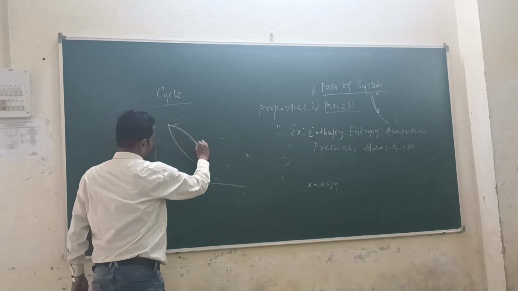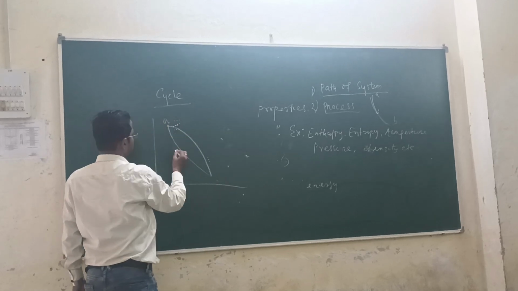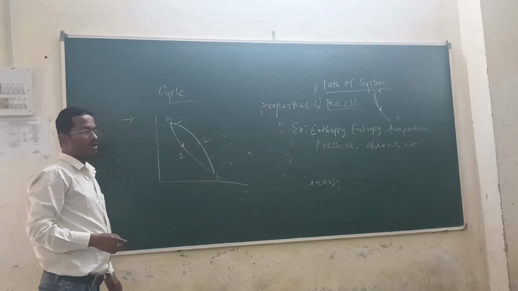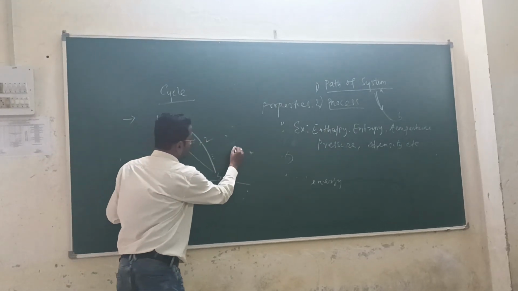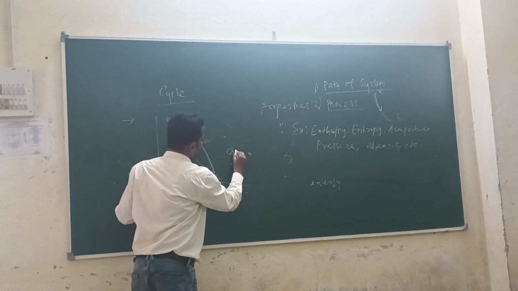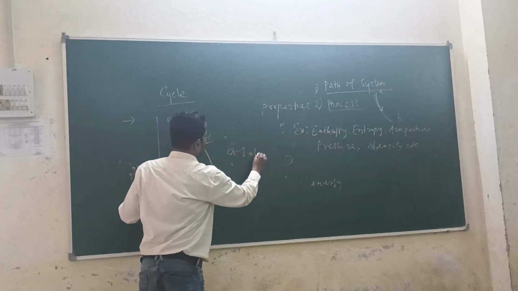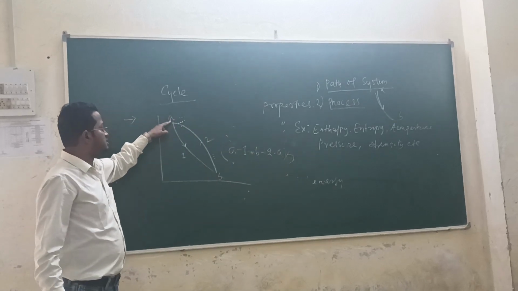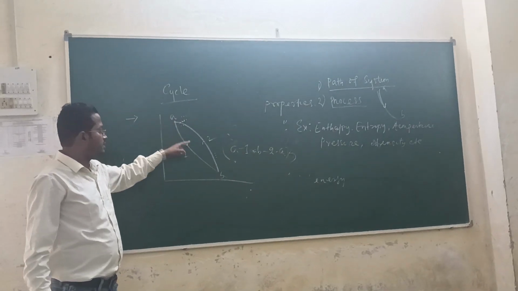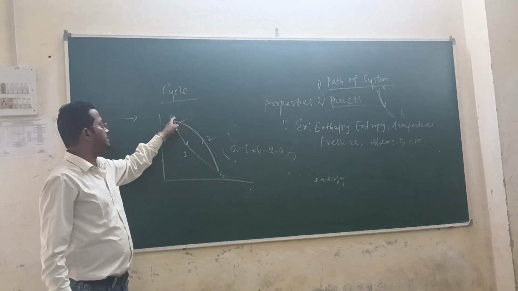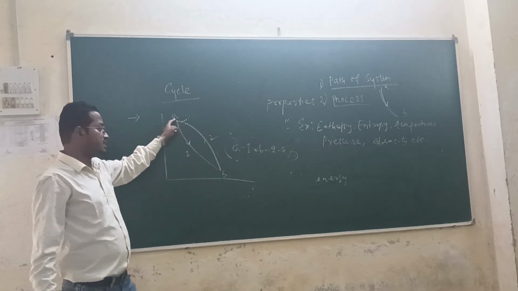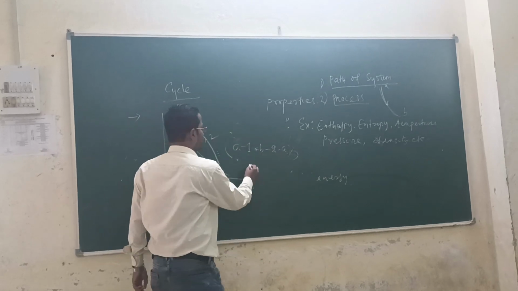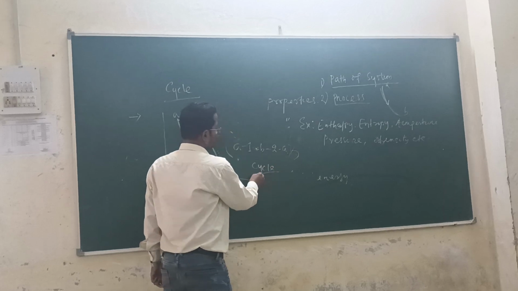Suppose this is A, 1, B. Can anybody say what is called a cycle? That is why I am writing A, 1, B, 2, A. This is called a cycle, because it starts from point A, then goes to point B, then again comes back to point A. Then we can say A1B2A is the thermodynamic cycle.